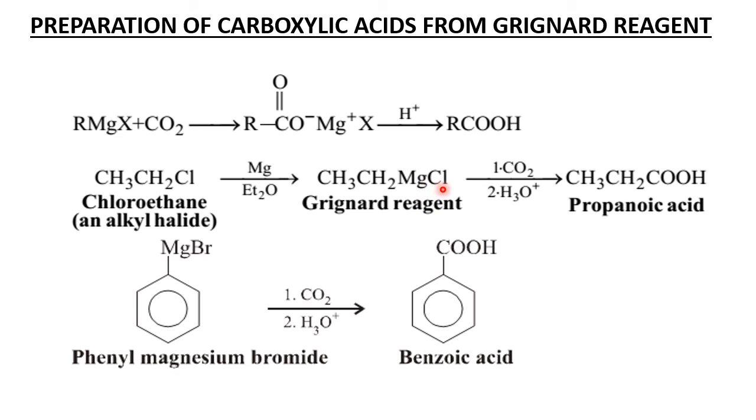Then upon hydrolysis in the presence of CO2 it becomes CH3CH2COOH, and MgClOH comes out. The same way, directly I have taken the Grignard reagent here; upon hydrolysis in the presence of CO2 it becomes benzene with COOH, and MgBrOH comes out.